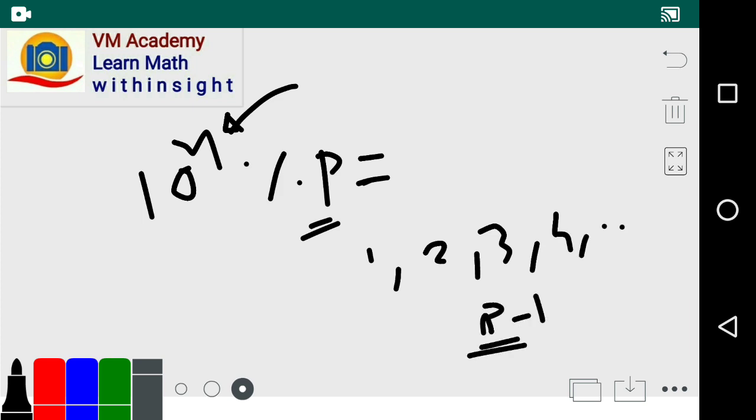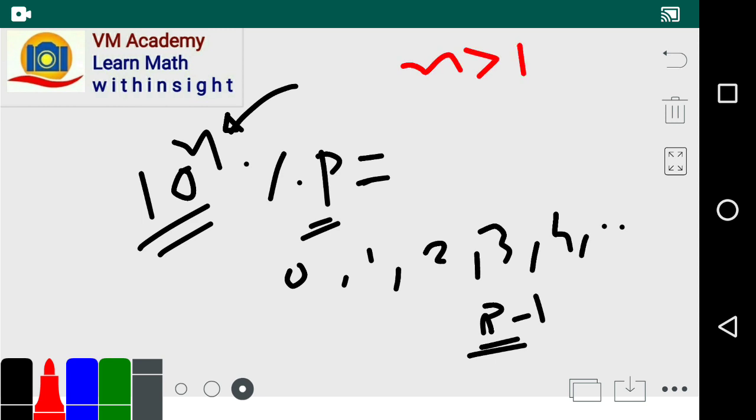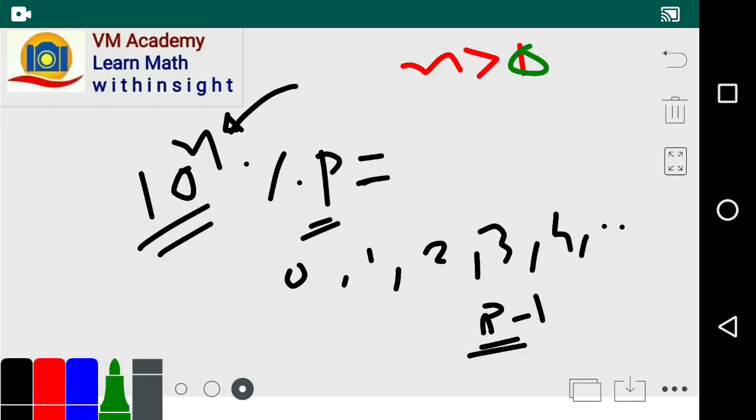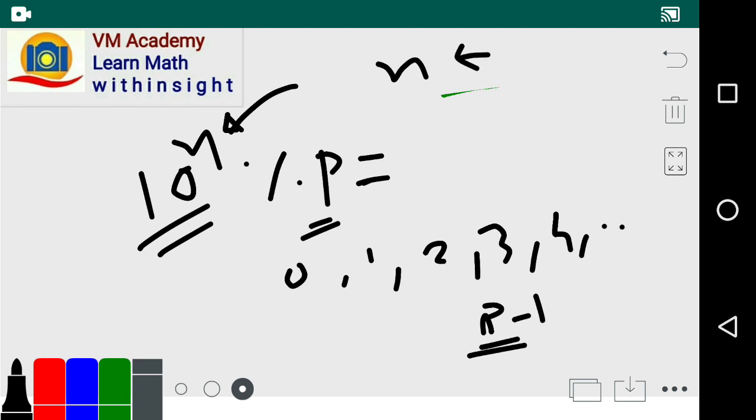These are the standard remainders, but 0 cannot be there, because for n a natural number, friends, 10 raised to n is never going to be perfectly divisible by a prime number excluding 2 and 5.